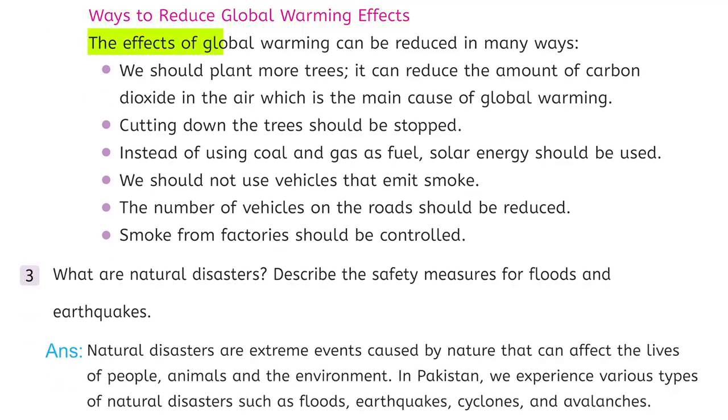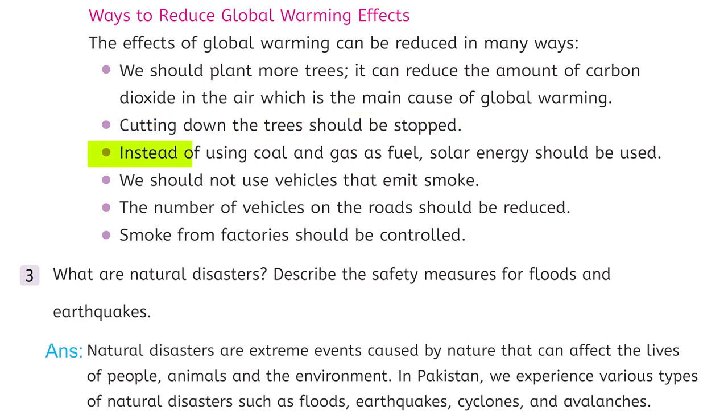The effects of global warming can be reduced in many ways. Number 1, we should plant more trees. It can reduce the amount of carbon dioxide in the air, which is the main cause of global warming. Number 2, cutting down the trees should be stopped.